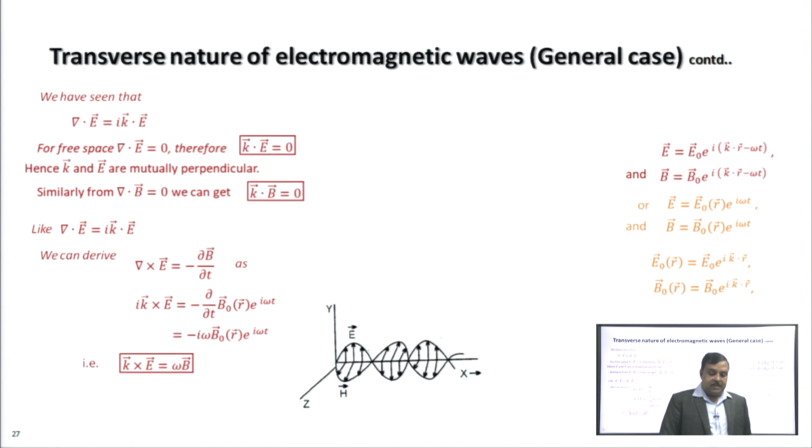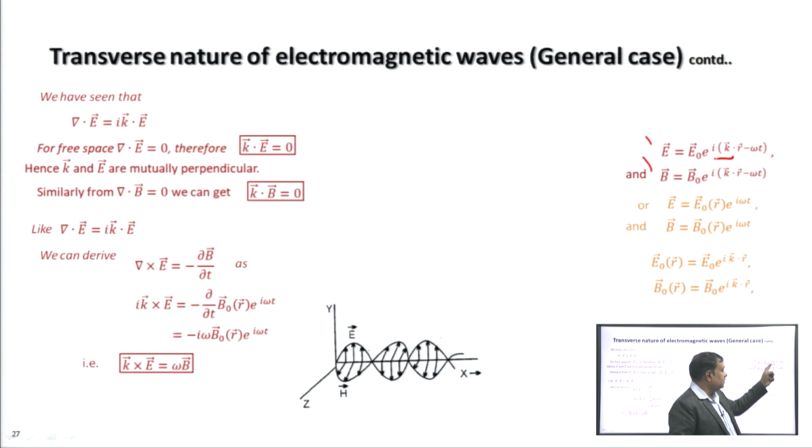In that case we will get i k cross E equal to minus i omega B 0(r) e to the power i omega t. Electric field and magnetic field are represented by these two equations.